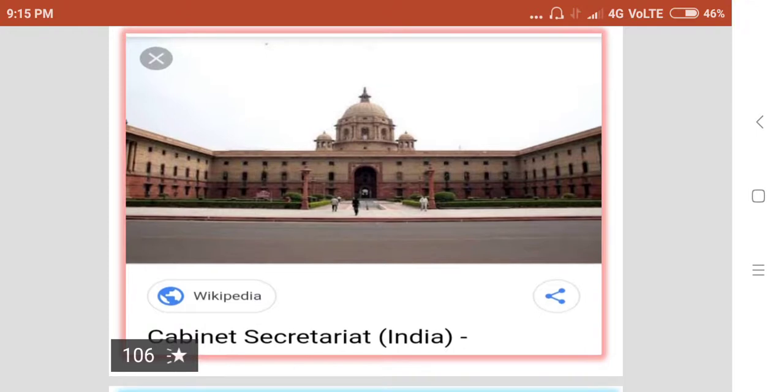So, this is the Cabinet Secretariat of the Parliament of India, where the cabinet meetings will be held and crucial decisions taken by the cabinet headed by the Prime Minister.